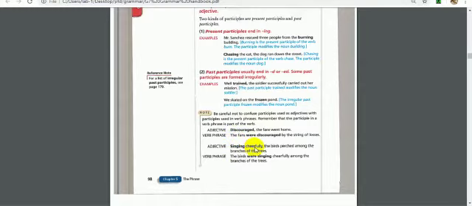Singing cheerfully, the birds perched among the branches of the trees. So singing is modifying the birds. Are the birds the subject? No, they are not the subject for this verb. Alright? Verb phrase: the birds were singing. Now the birds is the subject, and singing is not a participle here. It is a normal verb, a normal main verb.